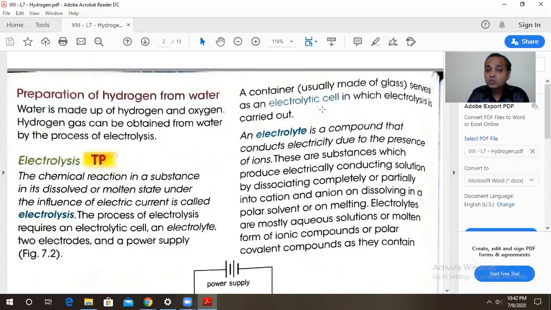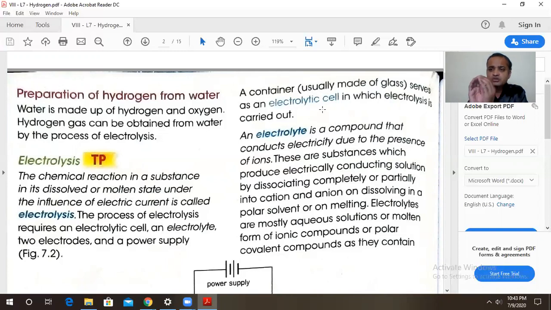And what's the electrolyte? So electrolyte is a compound or a substance that conducts electricity due to the presence of ions. Any substance that conducts electricity that is in a liquid state. Electrolyte is a compound that conducts electricity when electric current is passed through it due to the presence of ions.